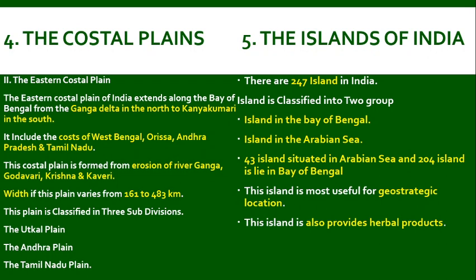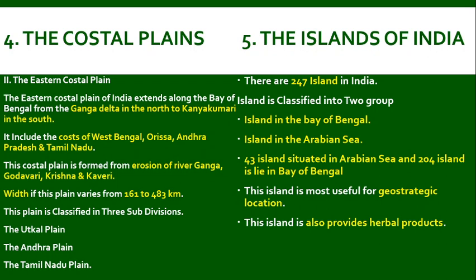The east coastal plain was left out, and we are going to continue with the east coastal plain. The east coastal plain of India extends along the Bay of Bengal from the Ganga Delta in the north to Kanyakumari in the south. It includes the coasts of West Bengal, Odisha, Andhra Pradesh and Tamil Nadu. This coastal plain is formed from deposition by the rivers Ganga, Godavari, Krishna and Kaveri. The width of this plain varies from 161 to 483 kilometers. This plain is classified into three subdivisions: the Utkal plain, the Andhra plain, the Tamil Nadu plain.